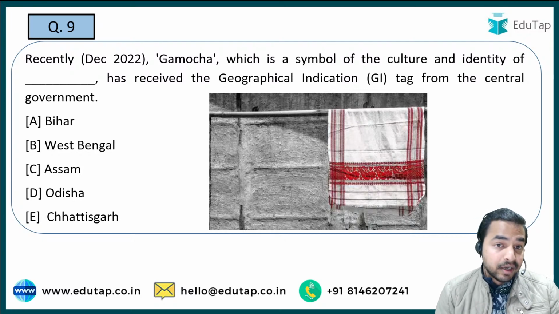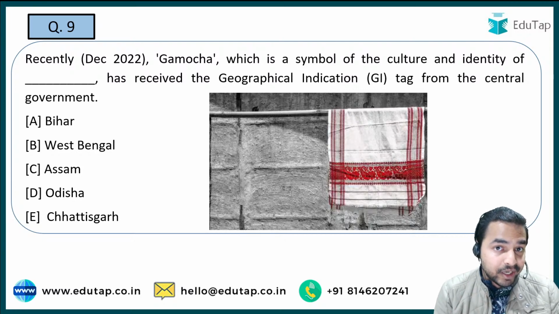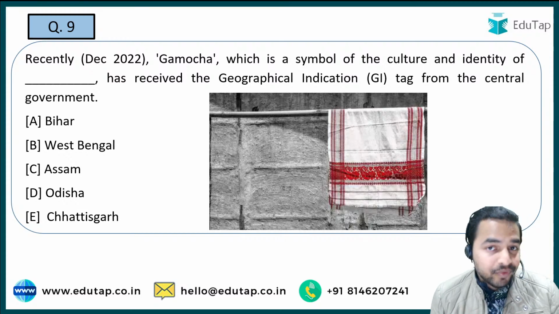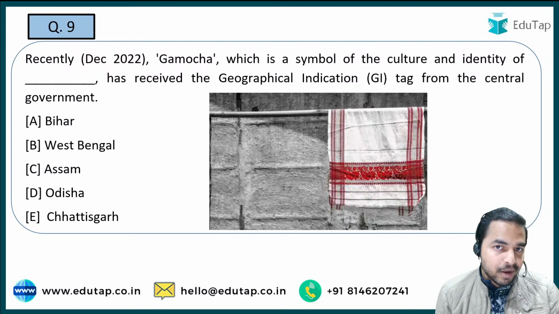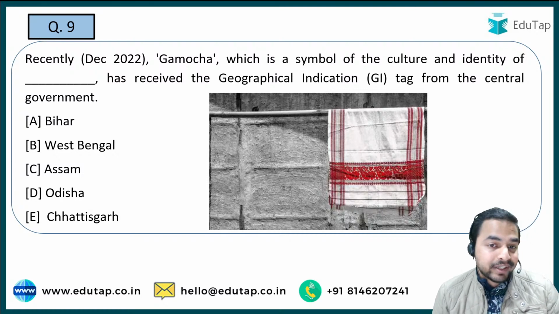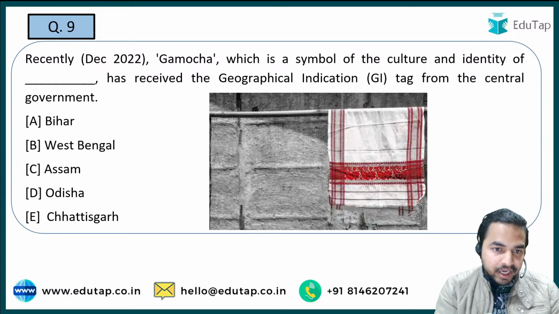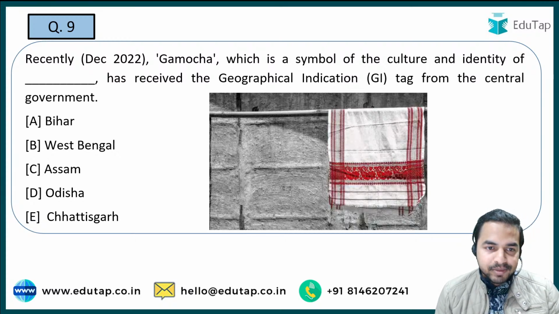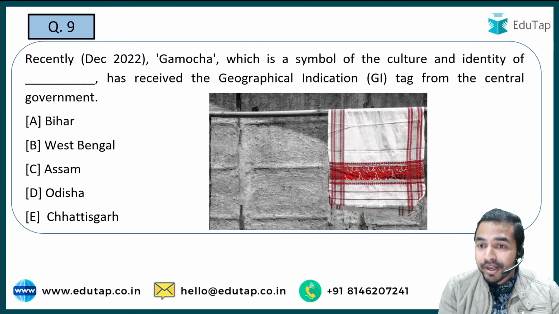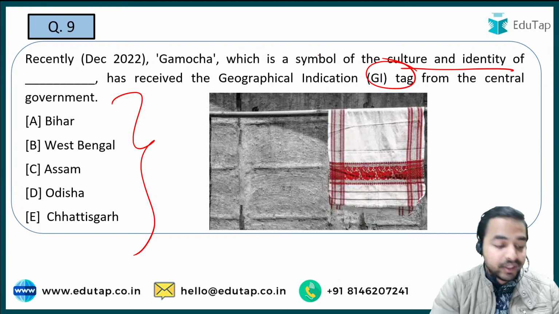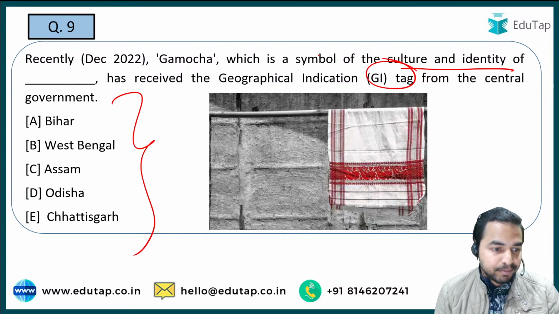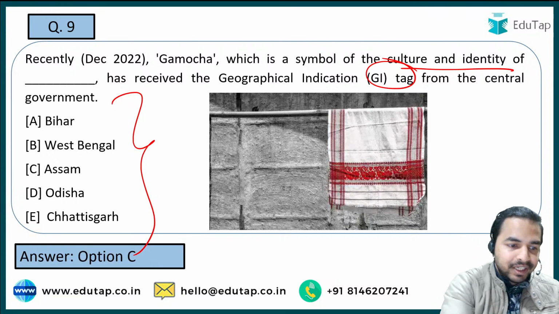So guys, quickly, let me tell you here that please listen to the question carefully: that particular person has been announced as chairman of NABARD. So the person who was earlier serving as chairman of NABARD, that is what you are required to tell me. ठीक है जी. Now the next question, question number 9. Gamcha, which is a symbol of the culture and identity of which of the following states, उसको recently GI tag दिया गया है, and I am already getting the right answers from the people here. Absolutely right, option C, that is Assam.